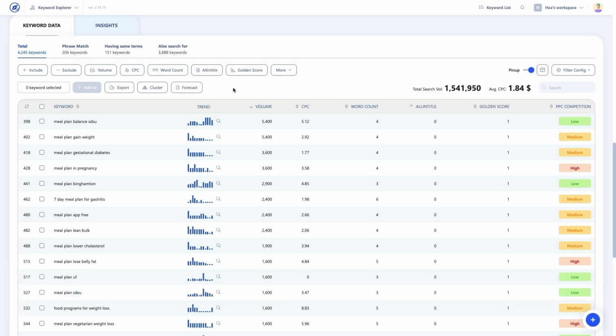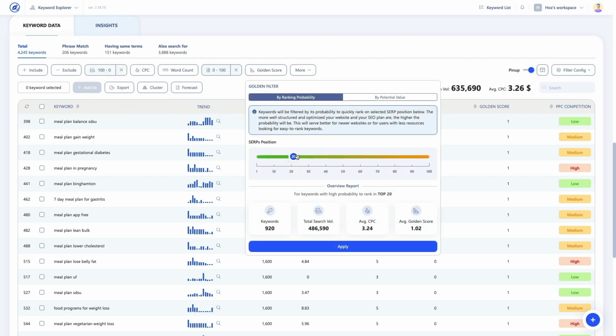With this new formula, you can look for keywords in any range. This way you can match the keywords into any group that fits your strategy. Here's what that looks like. At level 1, we have high-value keywords with low all-in-title competition and high search volume. You can find these by setting the all-in-title to a max of 100, the search volume to more than 100, and the golden score range from 0 to 30.